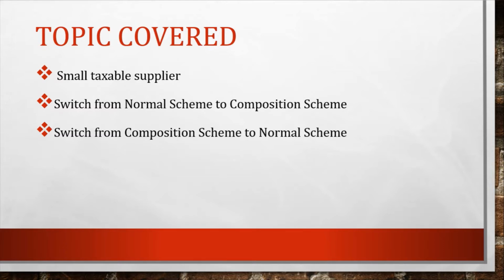Then topic number 2, we will discuss the switch from normal scheme to composition scheme, what the conditions and process are, and also the calculation or reversal of the input credit. Then third, we will discuss the switch from the composition scheme to the normal scheme, and what form has to be filed by the taxable person registered under the composition scheme who wants to opt for the normal scheme. So these three topics we will discuss.